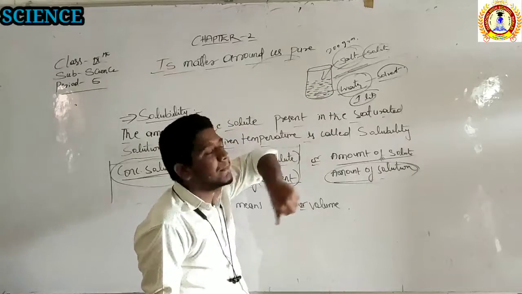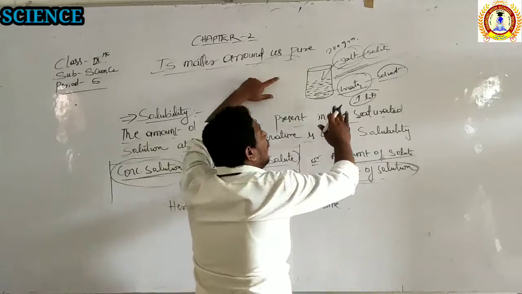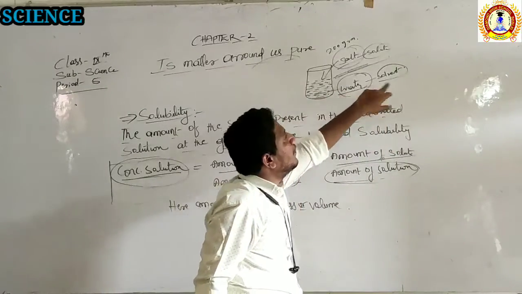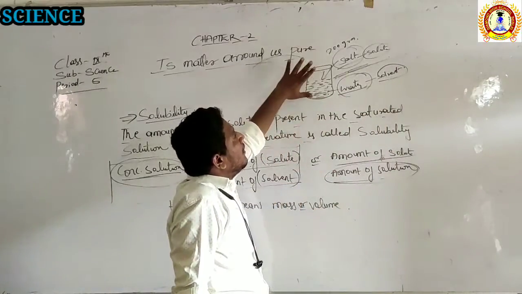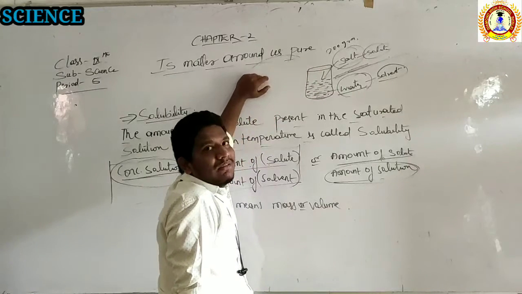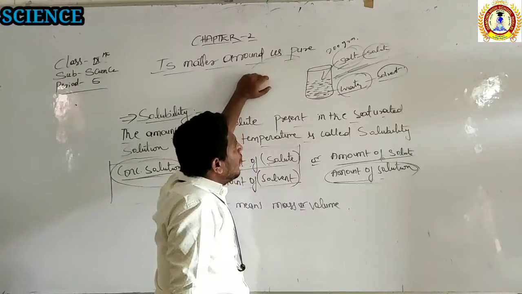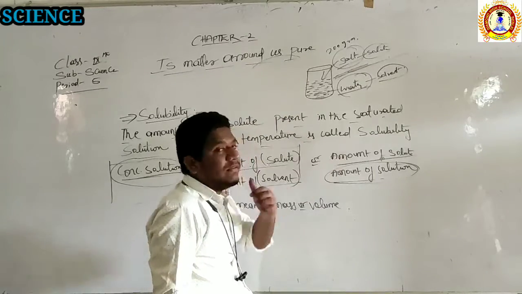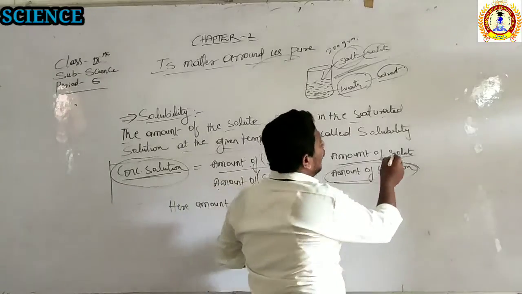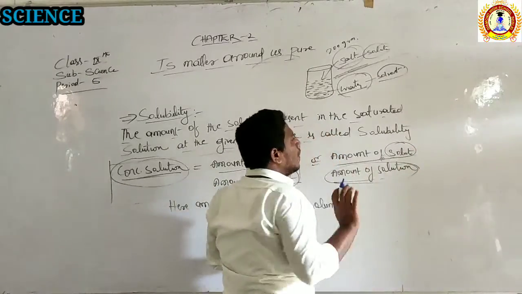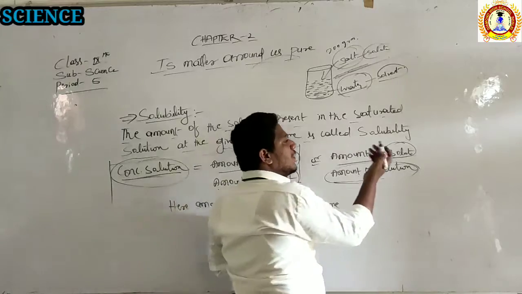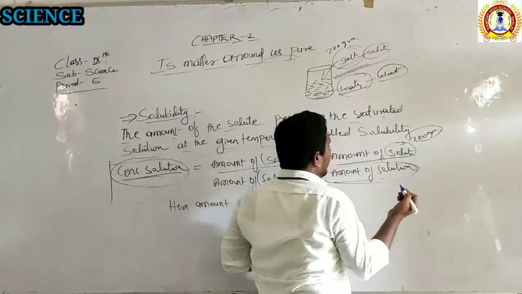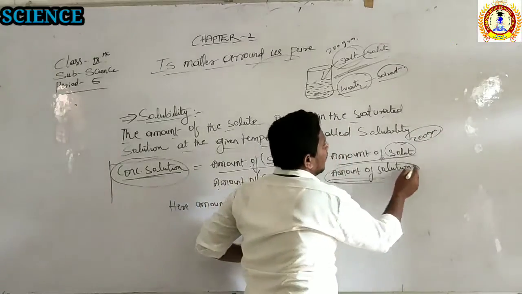But in case you don't know the amount of solution or the amount of solvent, you only know the amount of the salt, right? So you don't know the amount of water, the solvent. So that time you can apply this formula also, in which if you know the mass of the solute, just take an example of 200 grams, but you don't know the mass of the solution.